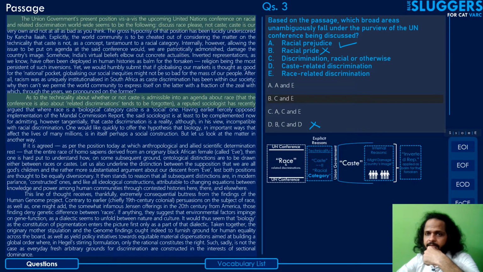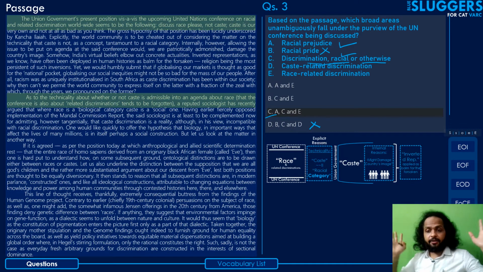Discrimination, racial or otherwise. Now this is a very close one. Option C is a pretty close one, and many people for the same reason might have just ended up going for option C here as well, because see guys, the author has said that racial discrimination is totally accounted for. It's given in the passage. But when you say otherwise, it does not just mean related discrimination. It means any kind of discrimination.